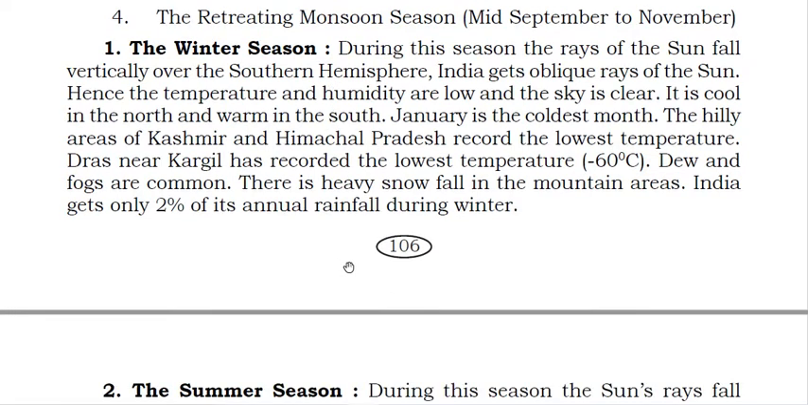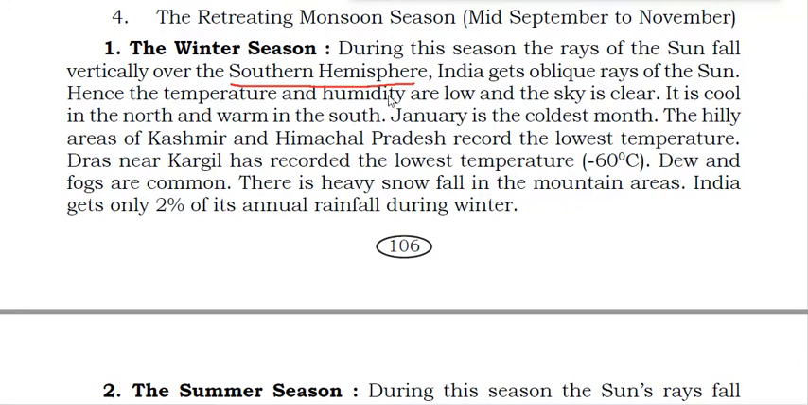I think most of you like this winter season, right? Many of us don't like the summer season, so winter season is nice. During the winter season, the rays of the sun fall vertically over the southern hemisphere. You all know that on most days we get sunlight from the sun. So during the winter season also, the sun rays fall vertically over the southern hemisphere. India gets oblique rays of the sun.